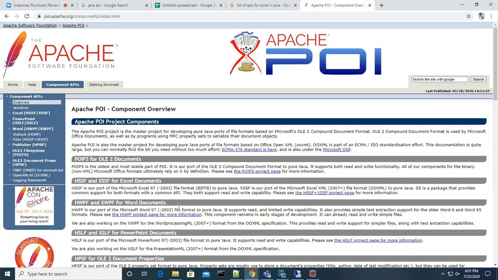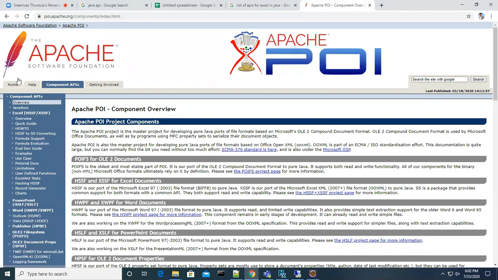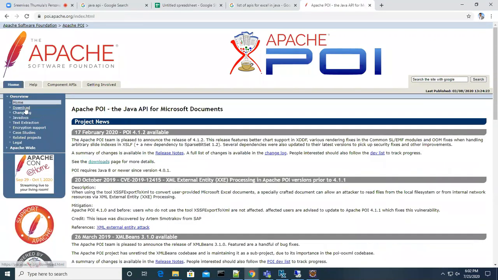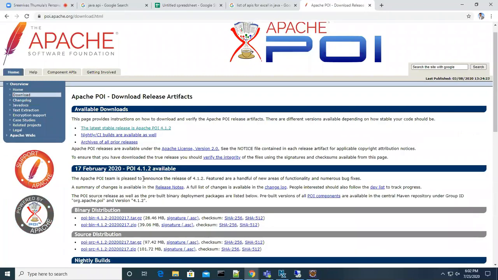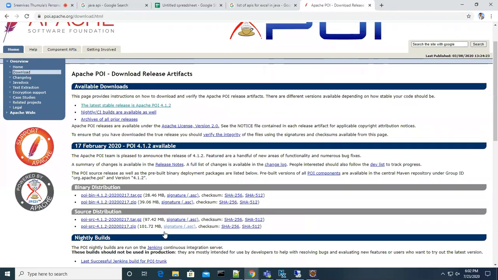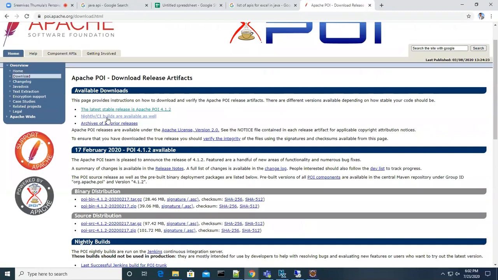If it is in Java itself, you don't need to add anything, because if you import a particular statement it is already in the path. But here you have to download it. So how to download? Let's go. Download. This is the one from the company. Let me download those libraries.